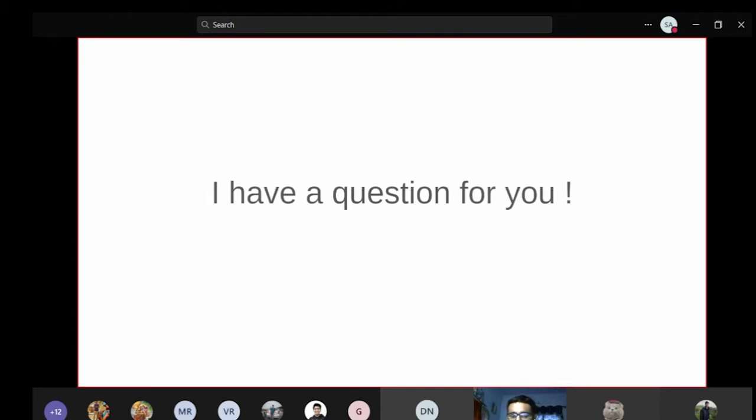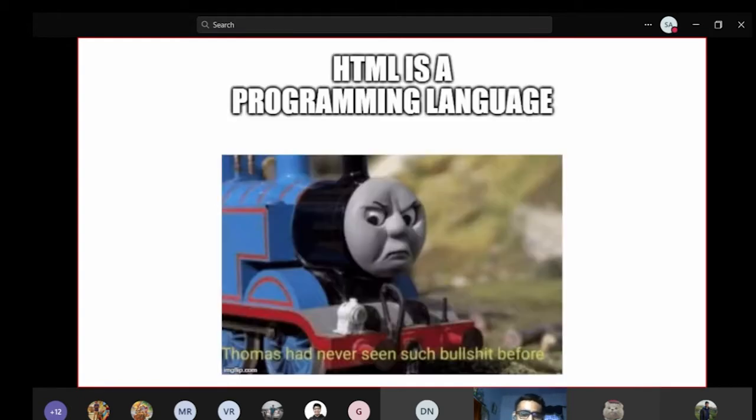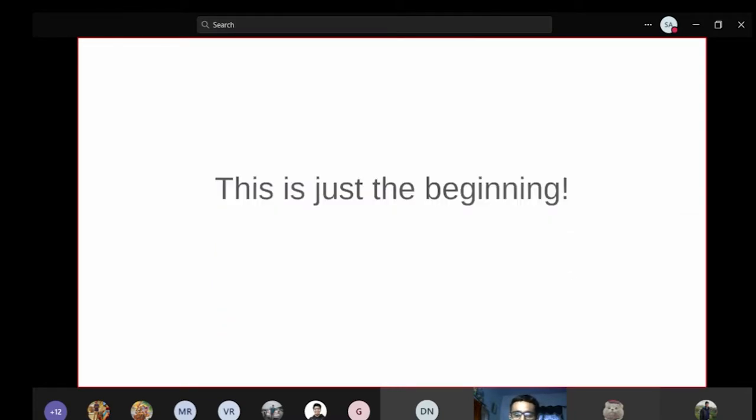Initially, I have a question for you. See, HTML is a markup language, right? So can I say it to be a programming language? Is HTML a programming language? What do you say? Just answer yes or no. I don't need reasoning as of now. So yeah, HTML is not a programming language. It's just a markup language, just adding the content on the front end, nothing else.